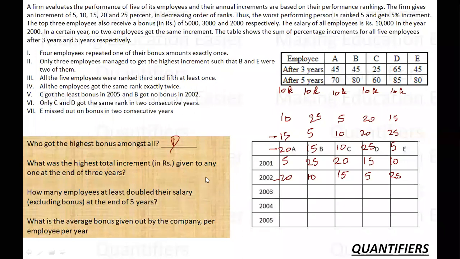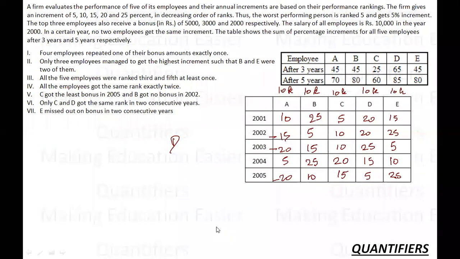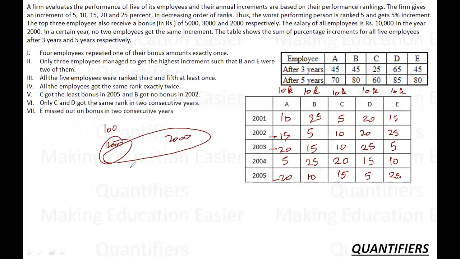Now, what was the highest total increment given to anyone at the end of three years? At the end of 3 years, we are talking about the highest increment. When we talk about the increment, it will exclude the bonus, because whenever you calculate the new salary, it is not calculated on the bonus, obviously. Okay, if your salary went from 10,000 to 12,000 and you got a bonus of 2,000, then your new increment will be taken on 12,000, not on 14,000.